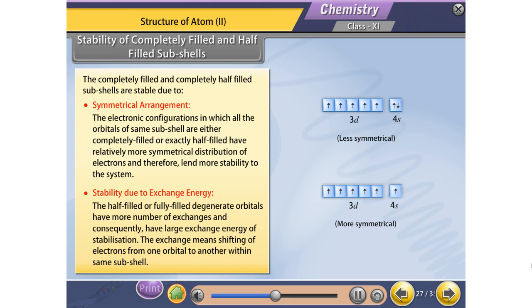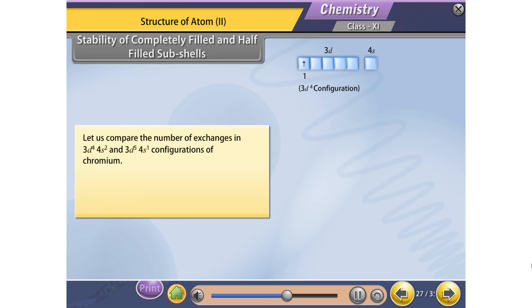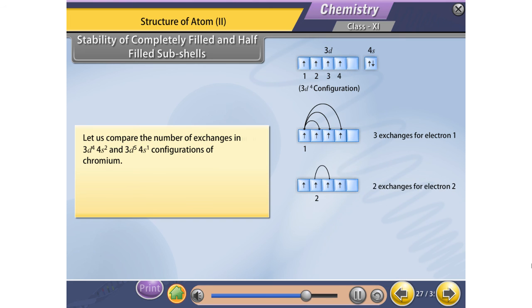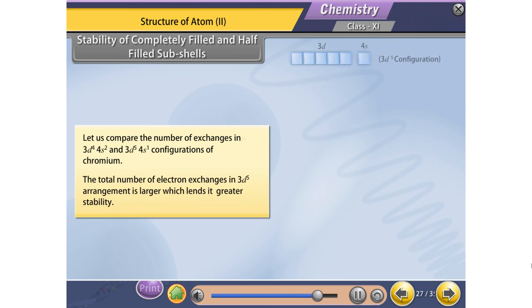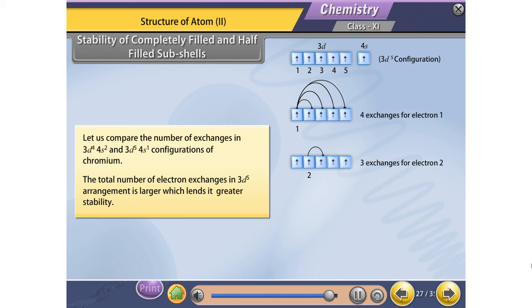The exchange means shifting of electrons from one orbital to another within the same subshell. Let us compare the number of exchanges in 3d⁴ 4s² and 3d⁵ 4s¹ configuration of chromium. Thus, in 3d⁴ arrangement, electron exchanges are 6, which implies that there are 6 possible arrangements with parallel spin in 3d⁴ configuration. The total number of electron exchanges in 3d⁵ arrangement is larger, which lends it greater stability.